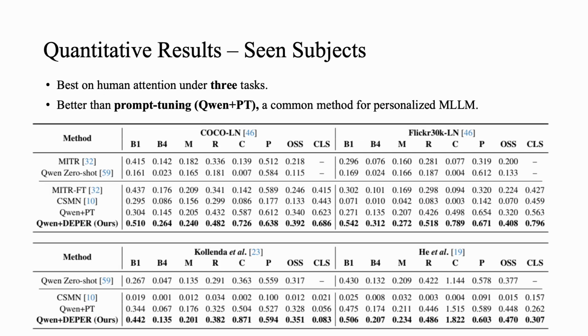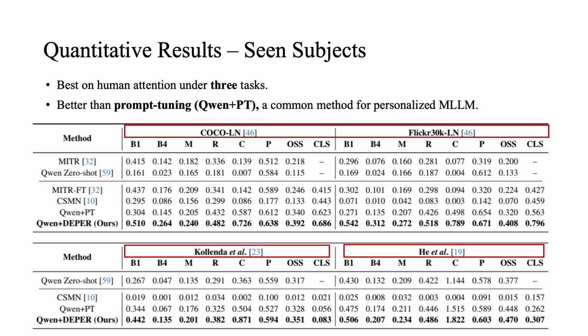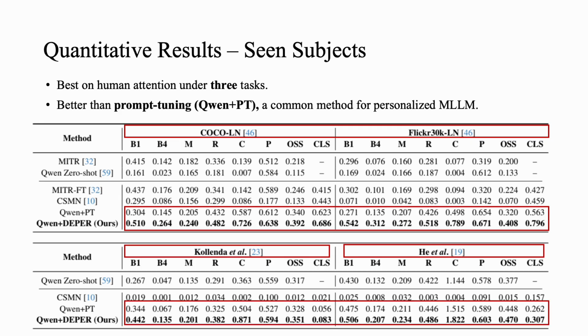We test our model on 4 different datasets and 3 tasks of human attention collection. A notable thing compared with prompt tuning, which is a common method for personalized multimodal large language models, is that the significant improvement of our method indicates that Deeper can help with extracting a robust and consistent subject embedding that encodes the perceptual and linguistic style.